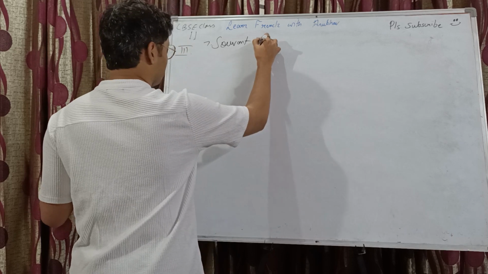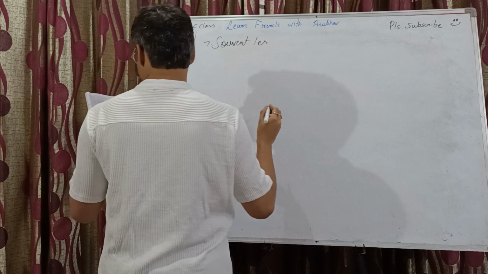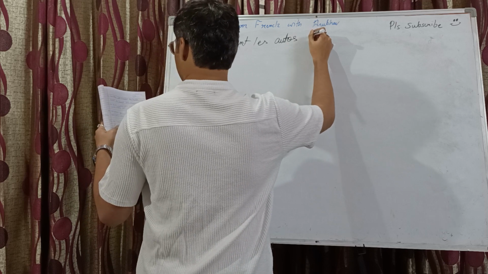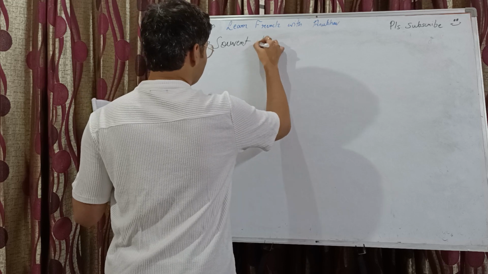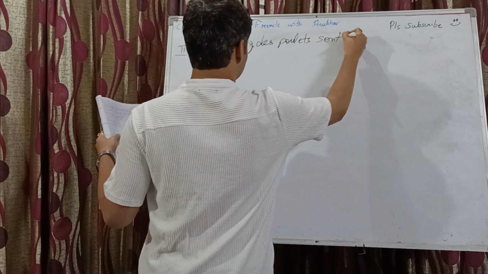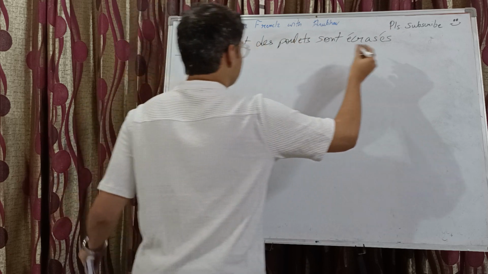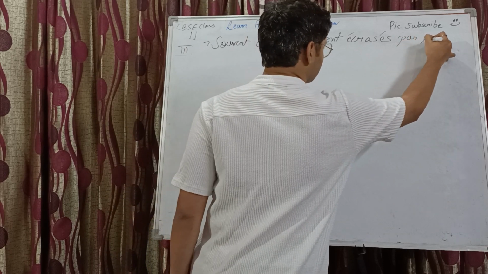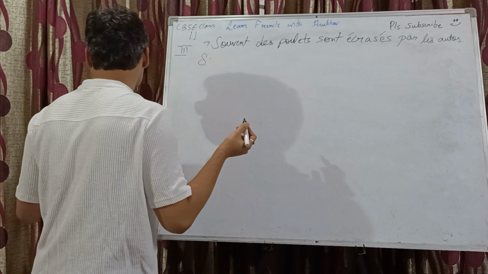Souvent des poulets sont écrasés with an extra S par les autos. Oh wait, why am I writing par les voitures? It's par les autos. Can't change the wording of the question.